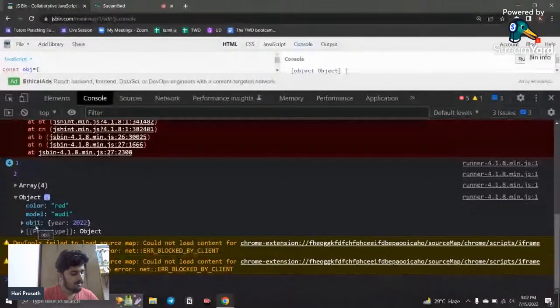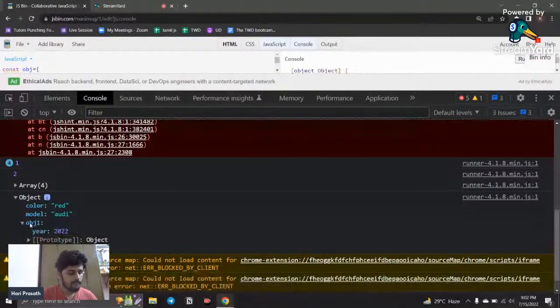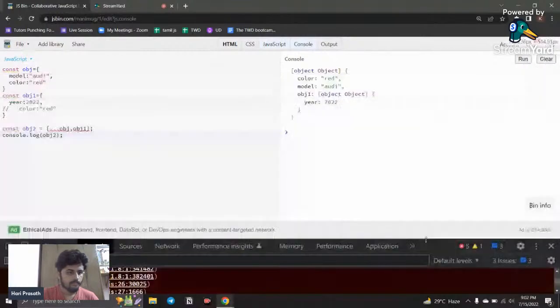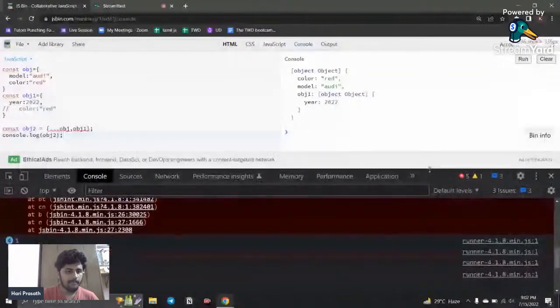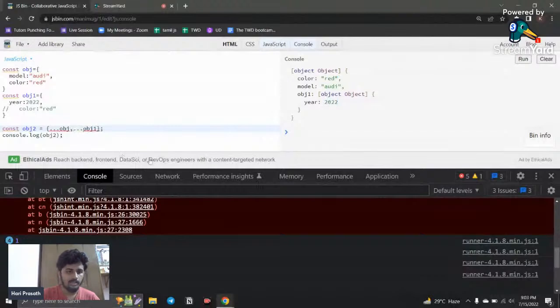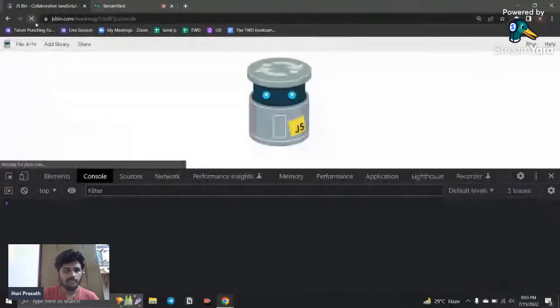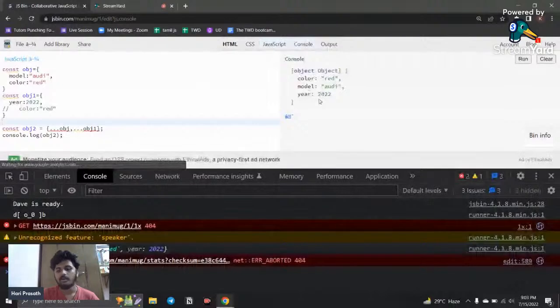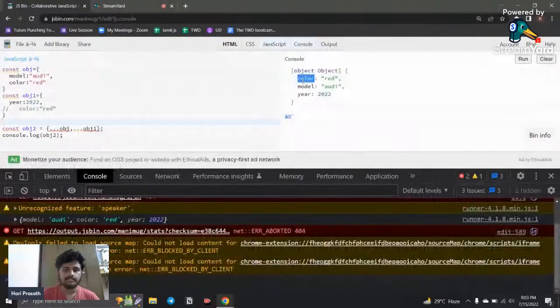Okay, so what just happened, this is copied, but this is not copied. I just added itself, that is why the error has happened. I just want to put this, not an error, it will just add this. Okay, if I put this, you can see that in a single variable. Now it works fine. Now you can see color is added, model is added, and also this year is added.